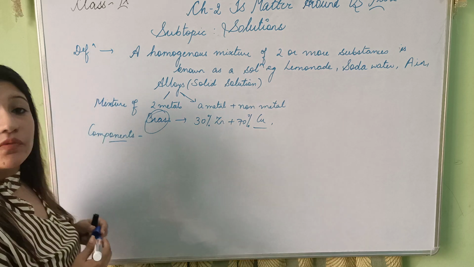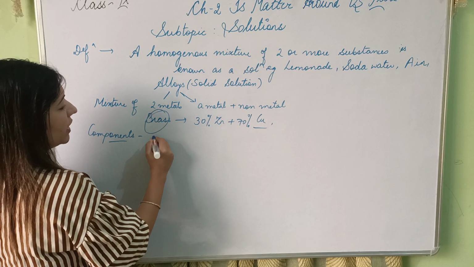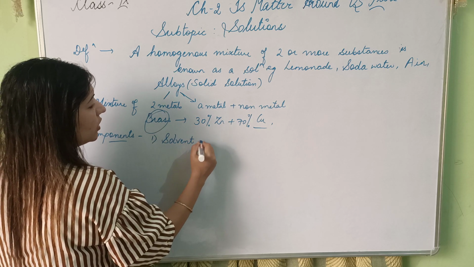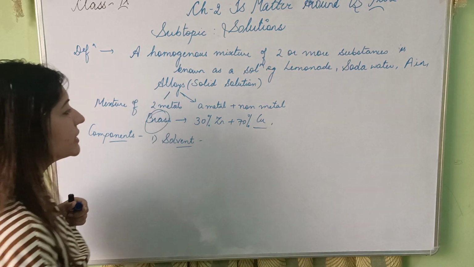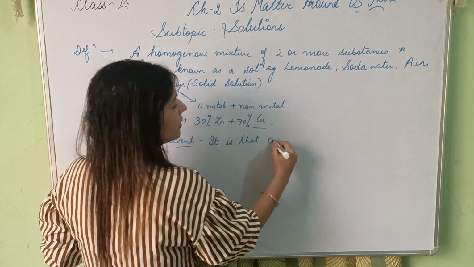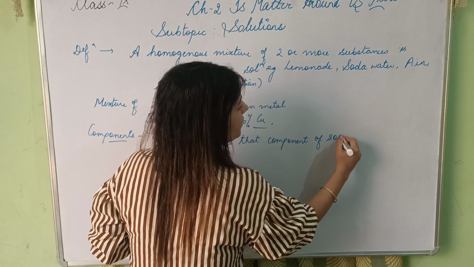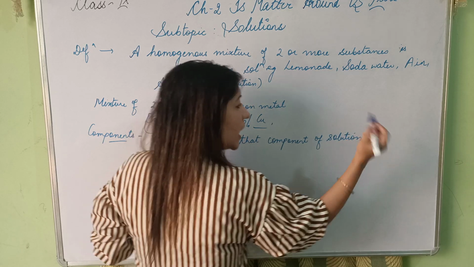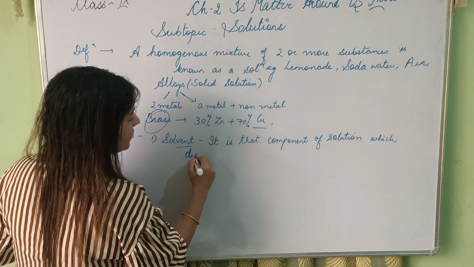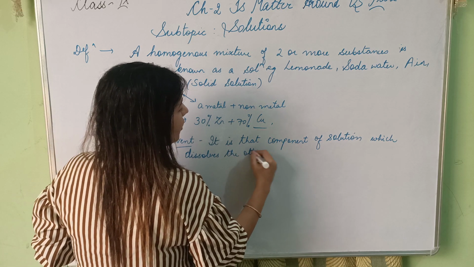What are the components of a solution? There are basically two components of a solution. One is the solvent. Now what is a solvent? It is that component of a solution which dissolves the other component.